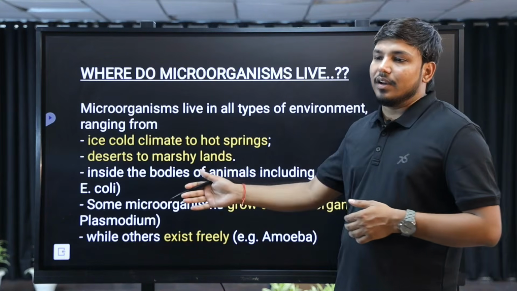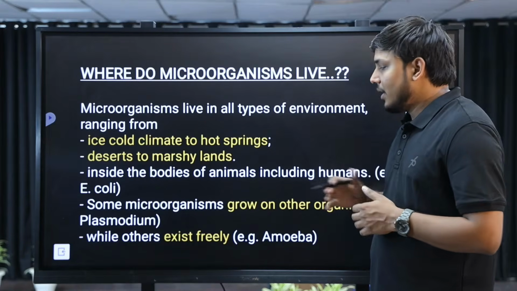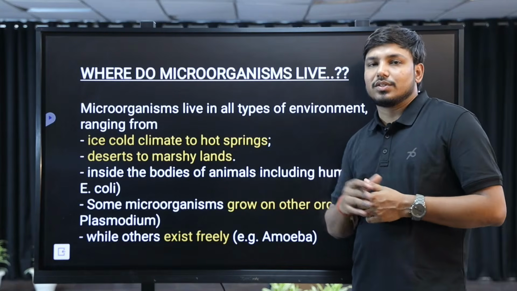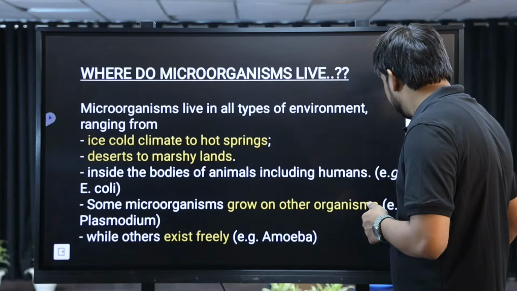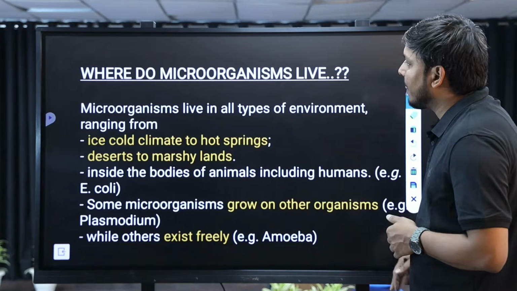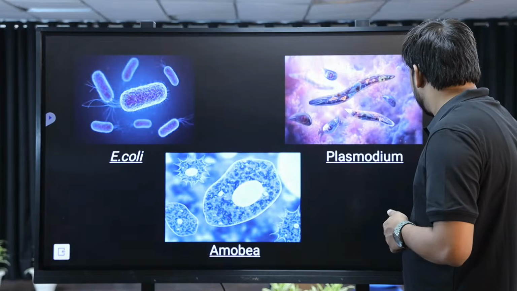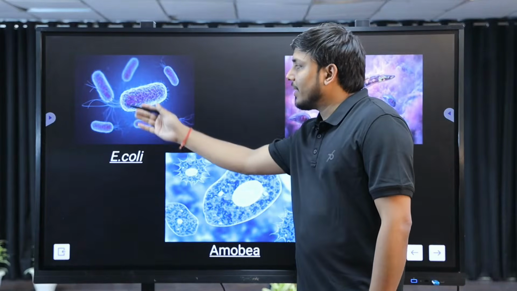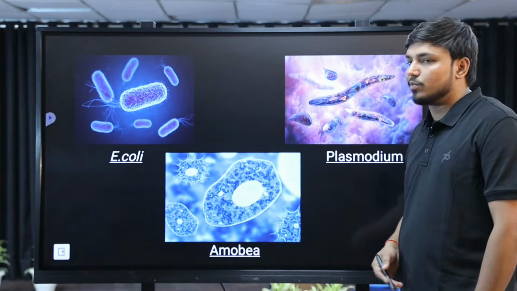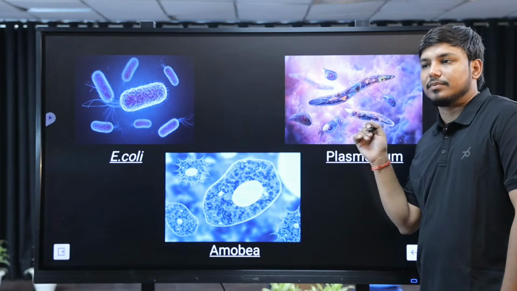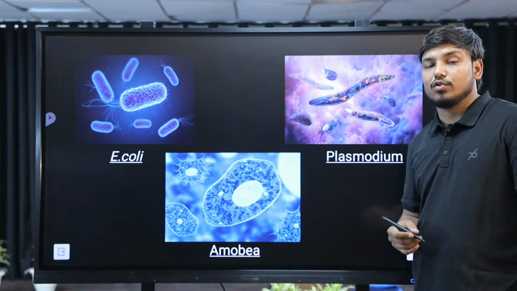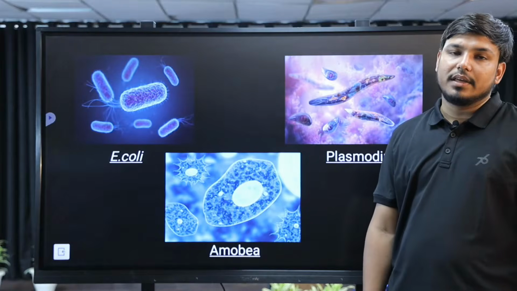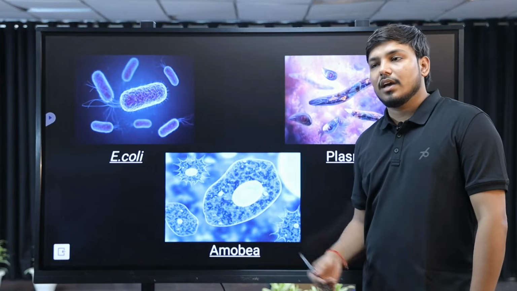The microorganisms can also exist freely, right? For example, you can see the amoeba. We have studied amoeba in the 7th class also; amoeba is a unicellular organism which lives freely. You can see some pictures of them. The E. coli bacteria live in the gut. The picture of Plasmodium, which is parasitic, lives in the blood cells of humans and causes disease. And the amoeba is free living, exists freely, and is a single cell.